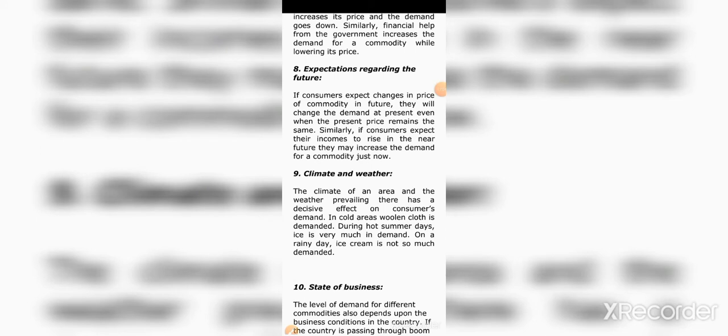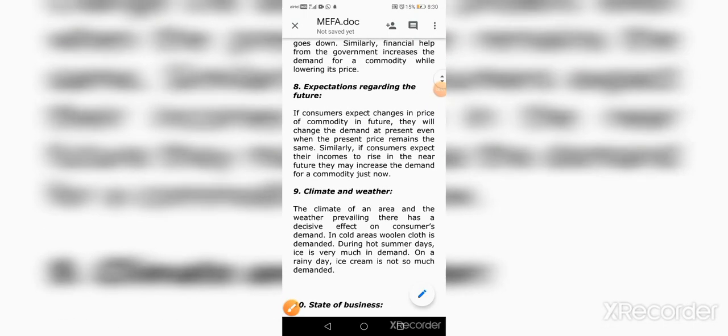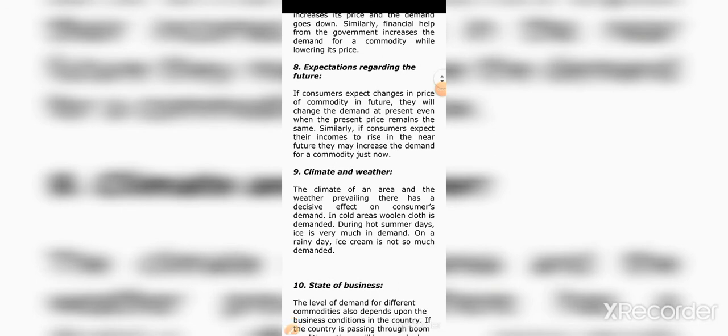The relationship between future income and present demand is: if future income increases, present demand increases. So expectations about future income are also one of the determinant factors of demand.